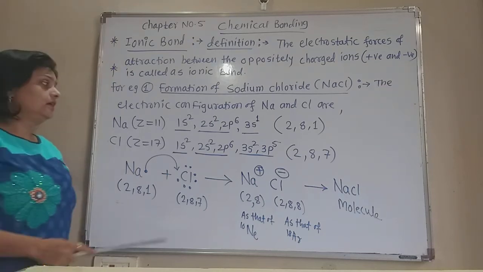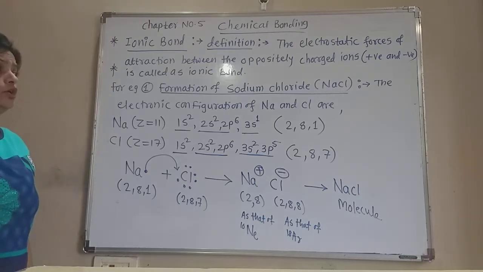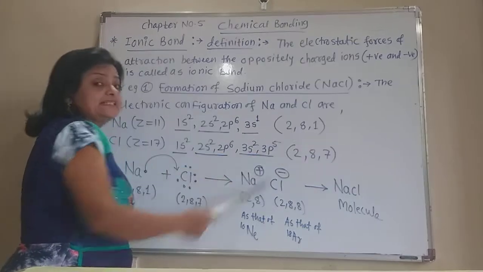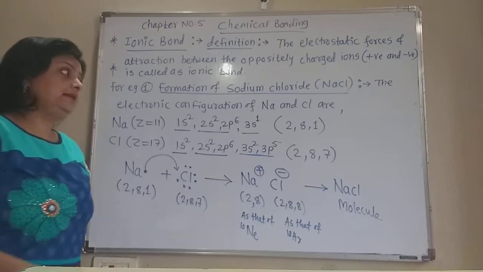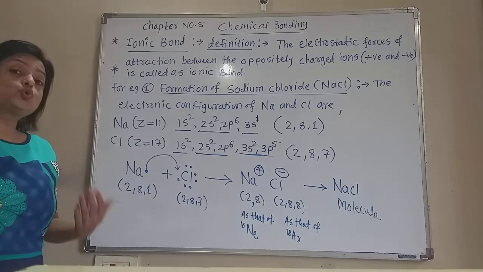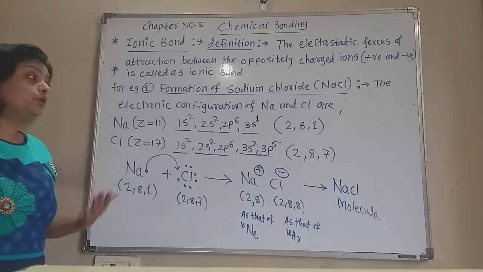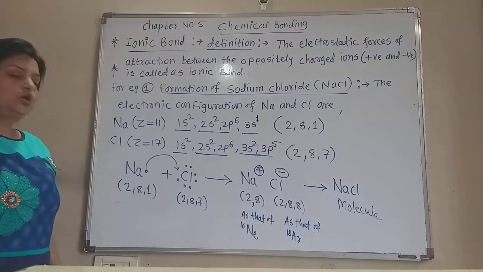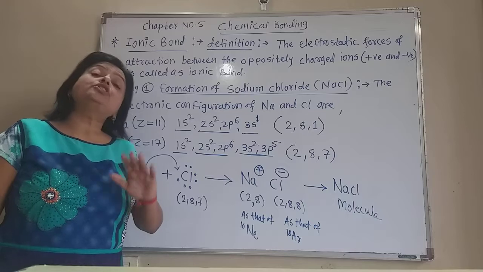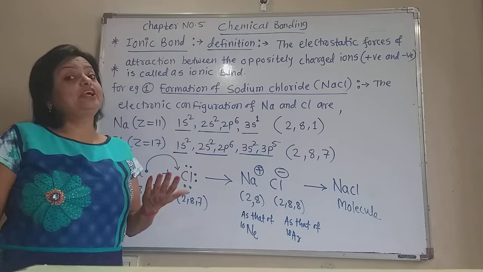Now what we see by observing the electronic configuration of both sodium and chlorine is that sodium has 1 electron more than the octet. If it gives this electron to the other atom, then its last shell contains 8 electrons. So by losing that electron, sodium attains the noble gas electronic configuration, which is more stable than the sodium atom. The sodium ion, Na+, has a more stable electronic configuration than the sodium atom.